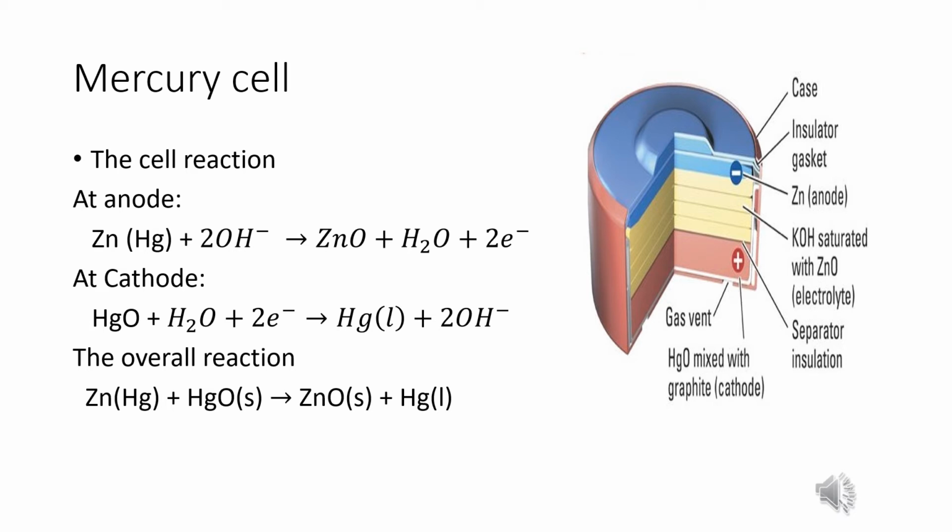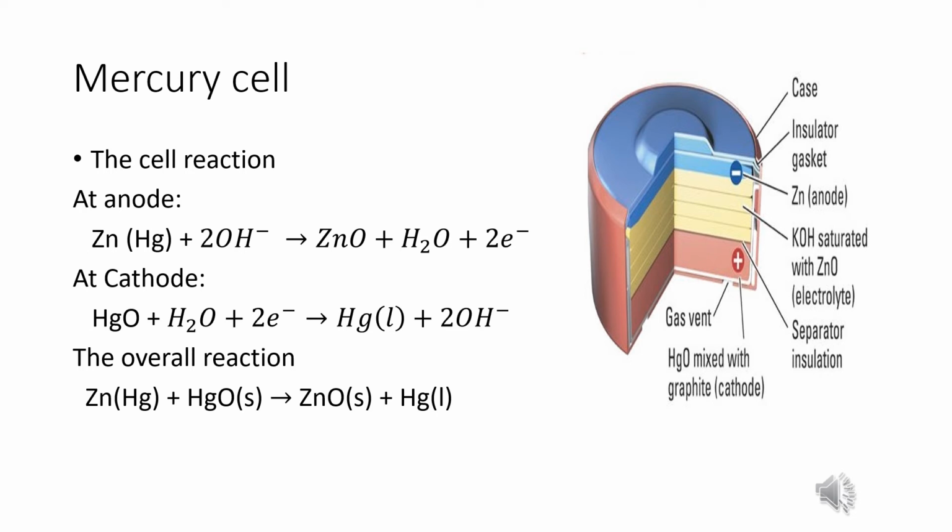The cell reaction at the anode: Zn(Hg) plus 2OH- gives ZnO, zinc oxide, plus water, and it liberates 2 electrons. At the cathode, mercuric oxide HgO reacts with water and accepts 2 electrons to form liquid mercury, and 2 OH- ions are liberated.